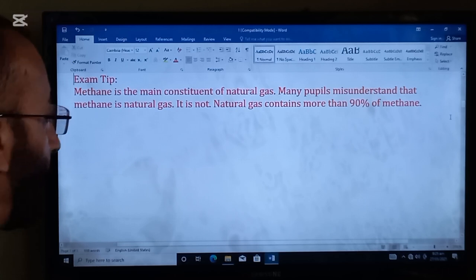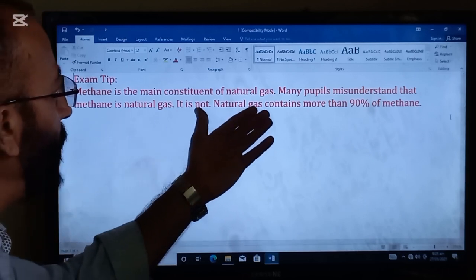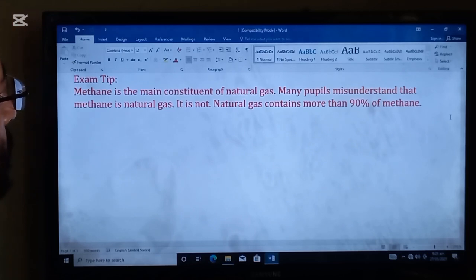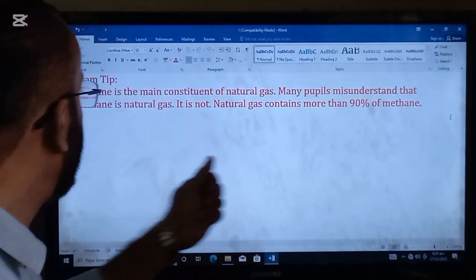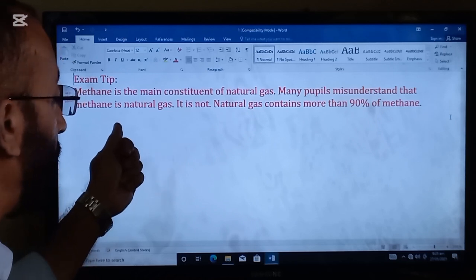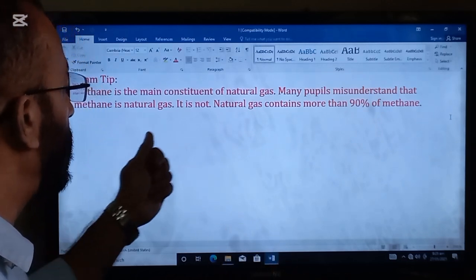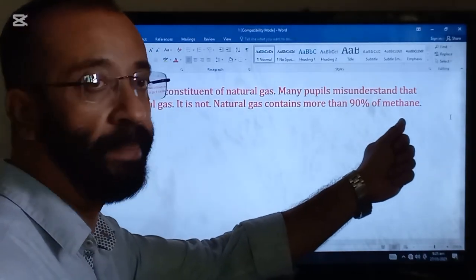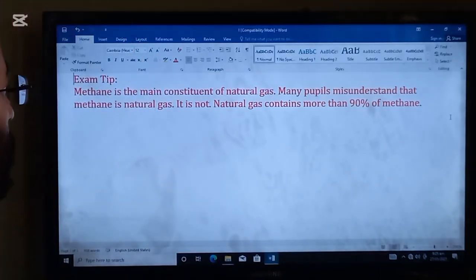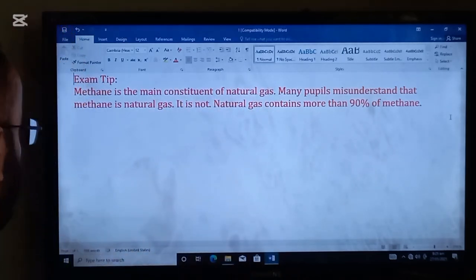Exam tip for you, student: methane is the main constituent of natural gas. Many pupils misunderstand that methane is a natural gas. Methane itself is not a natural gas. Natural gas contains more than 90% of methane. Actually, methane is a constituent of natural gas.